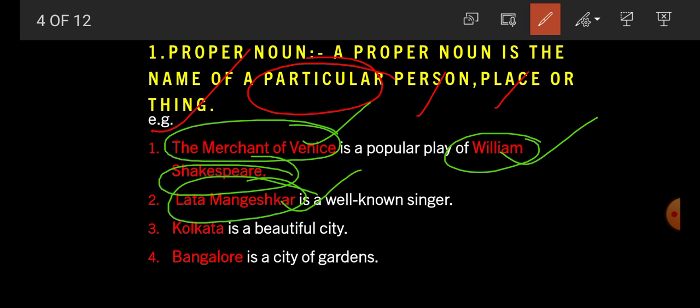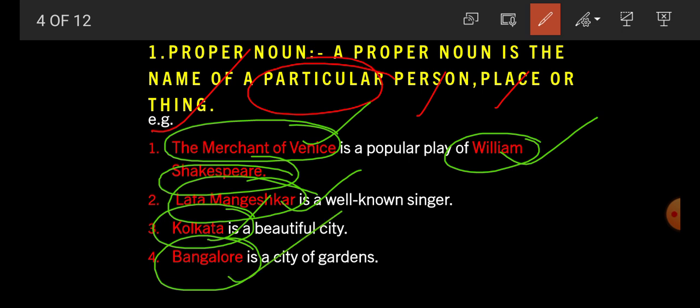Third example, Kolkata is a beautiful city. Here student, Kolkata is a particular name of a city. So here Kolkata is a proper noun. Fourth example, Bangalore is a city of gardens. Here Bangalore is a particular name of a city. So here Bangalore is proper noun.